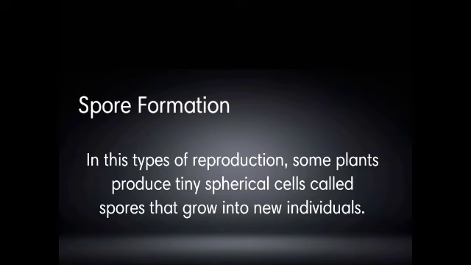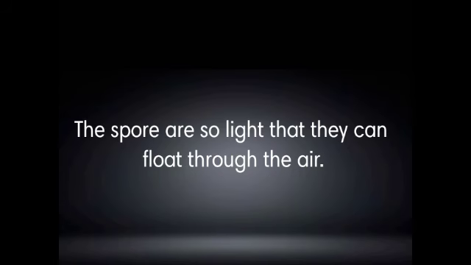The next part of asexual reproduction is spore formation. In this type of reproduction, some plants produce tiny spherical cells called spores that grow into new individuals. The spores are so light that they can float through the air.